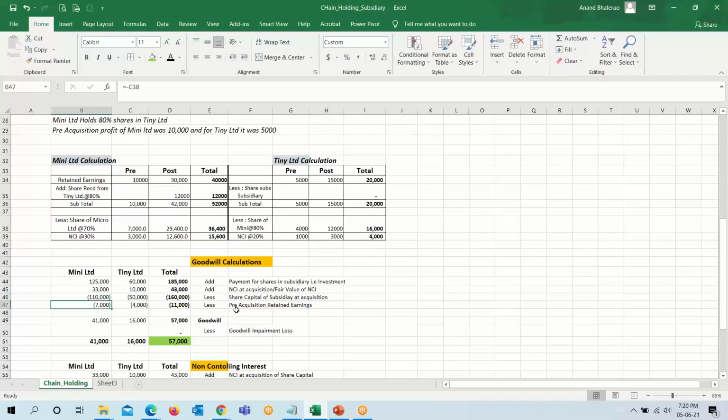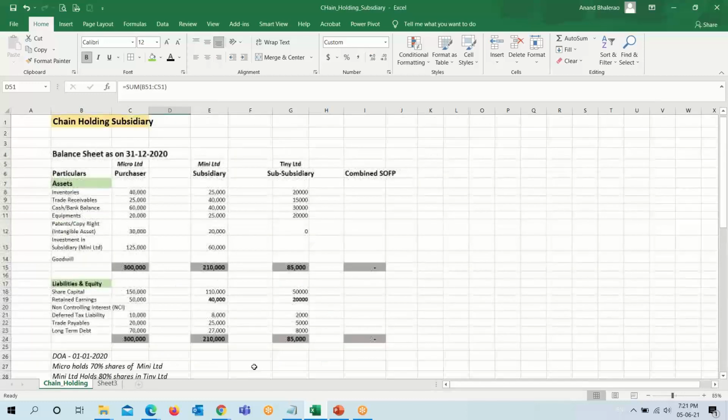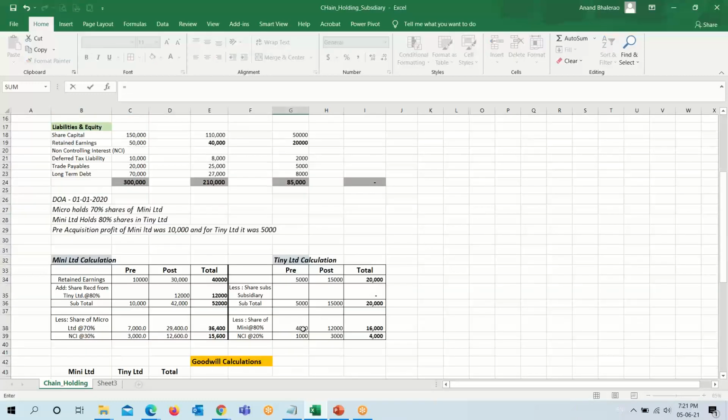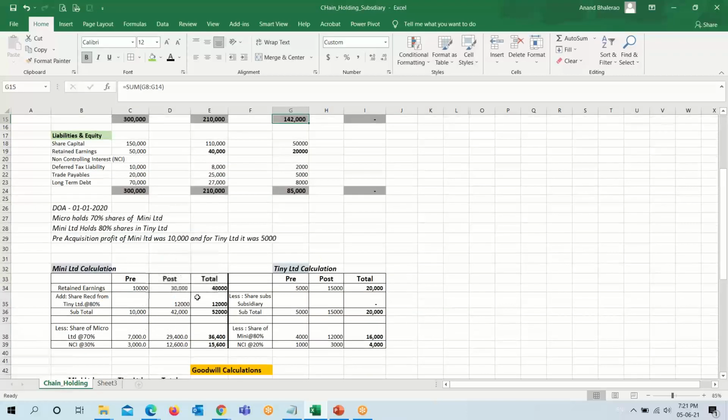Similarly, the pre-acquisition retained earning. So we have calculated this amount here. The pre-acquisition retained earning of Mini Limited is 7,000, and pre-acquisition retained earning of Tiny Limited is 4,000. So we have taken this figure as per our regular working. So the goodwill comes to 41,000 and 60,000. We will deduct any goodwill impairment if there is any. There is no goodwill impairment, so this will be our goodwill. So we will put this figure in our asset column, 57,000, while consolidating.